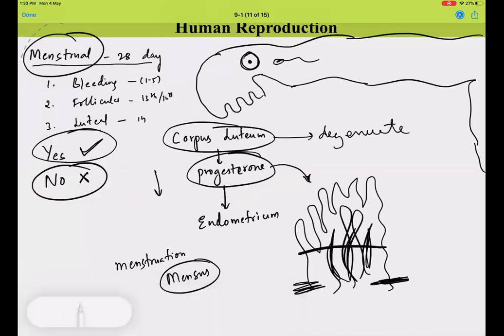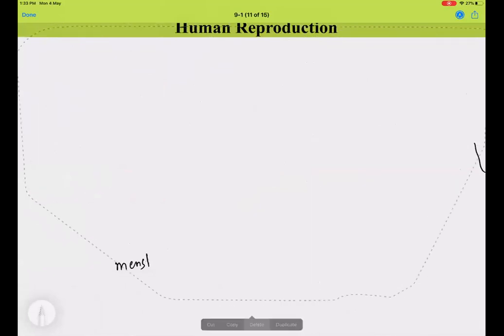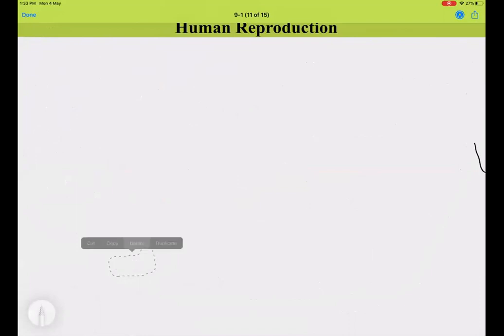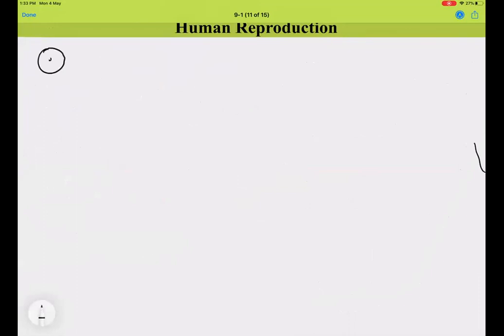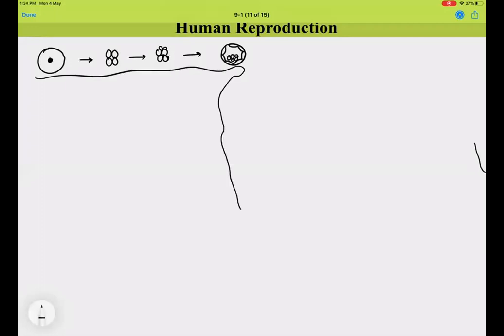So what happens is, when this egg got fertilized, slowly there will be these stages, the 2-cell stage, the 8-cell stage, and so on. And it will reach this stage called the blastocyst stage, where there are the inner cell mass and all. Now assume that this is the fallopian tube and this is the endometrial wall. So this blastocyst will reach here.